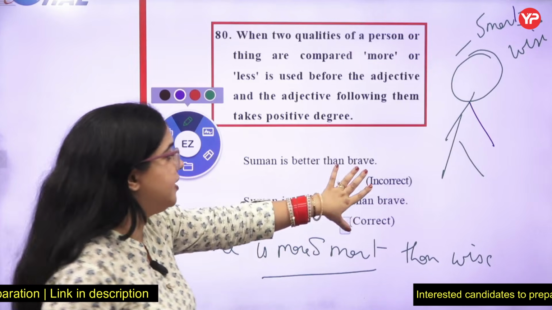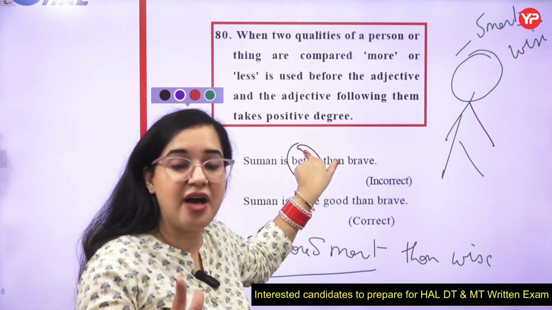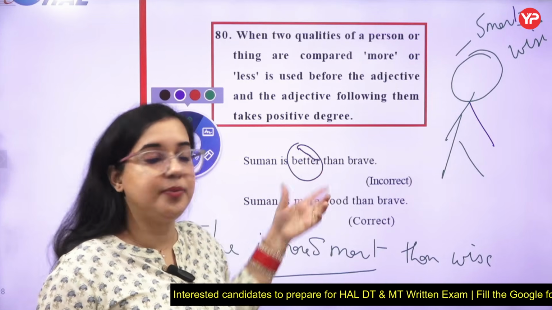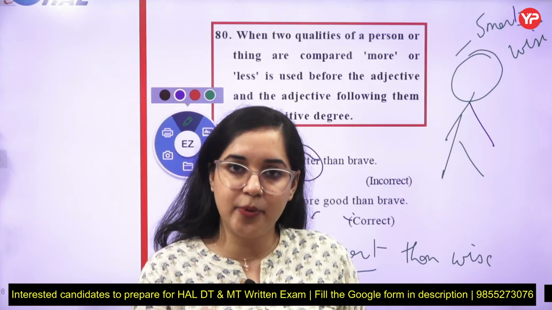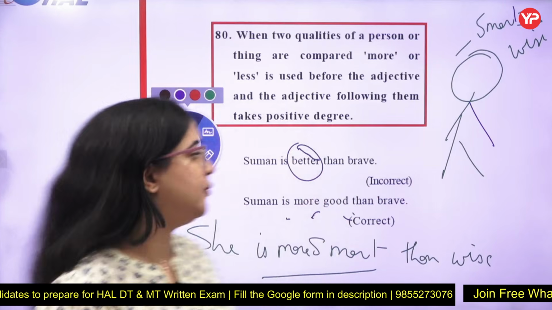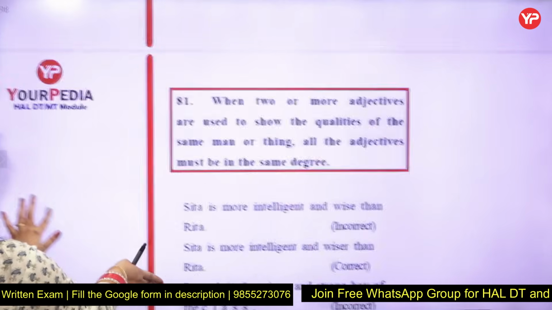Suman is better than brave. Suman is, this will be in the positive degree only and it will have "more" with it. Suman will be more good than brave. So remember, the words will be carrying positive degrees, and "more" will be added with it, and then it will be followed by the other word.